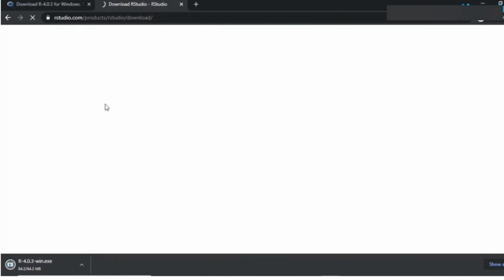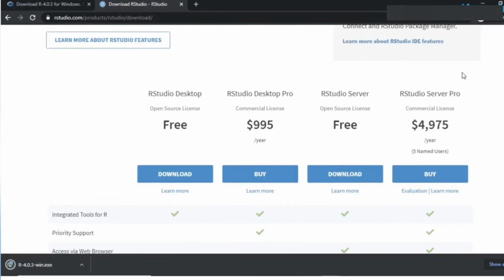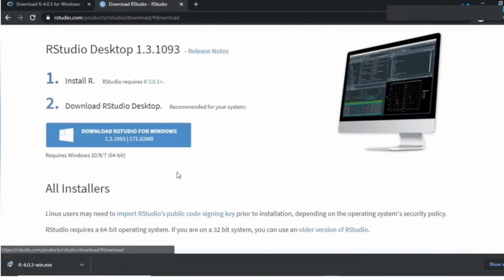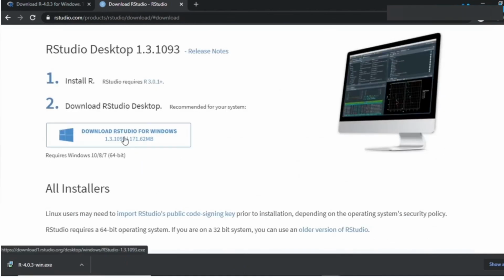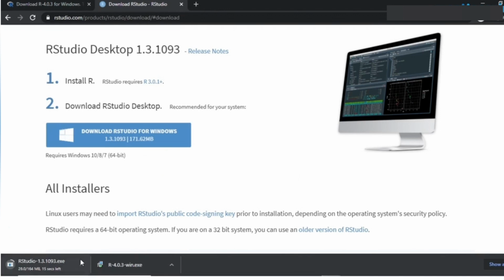You will go over here and you have these different versions: RStudio Desktop, RStudio Desktop Pro, Server Pro. We just need the RStudio Desktop free version. I will click on download over here, and since I have a Windows system, I'll click on download and the download will automatically start. And since I already have RStudio on my system, I'll just go ahead and cancel this. Now I'll quickly open RStudio and just show you guys how to work with this IDE.